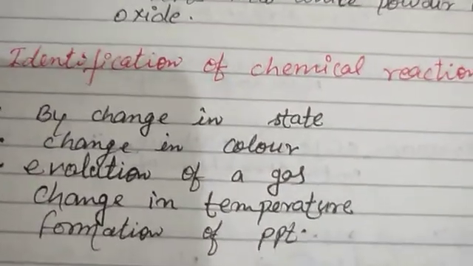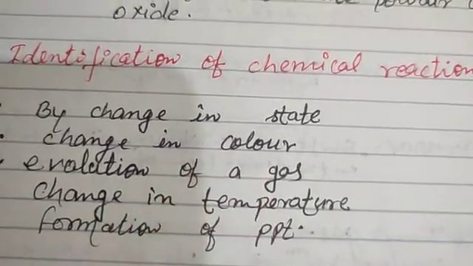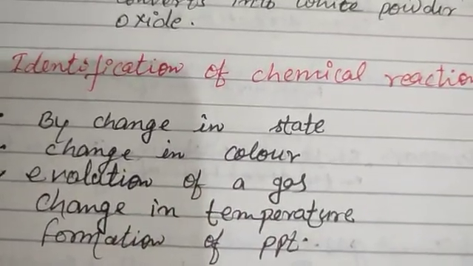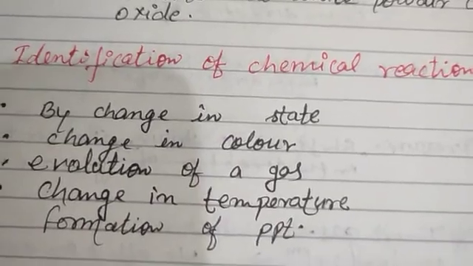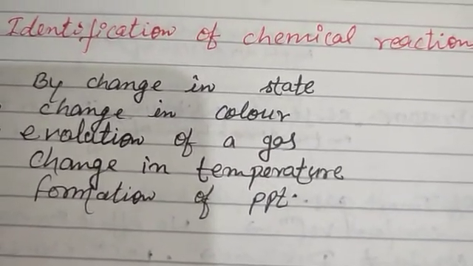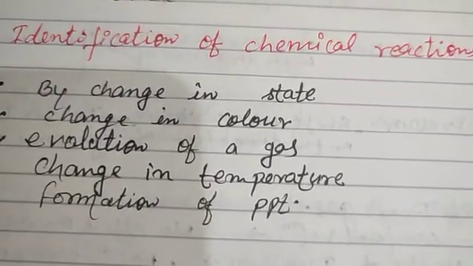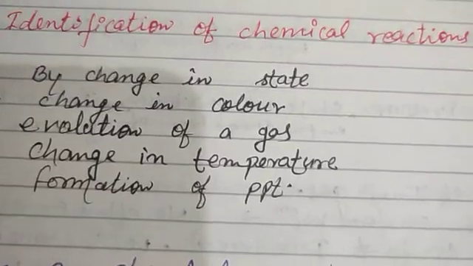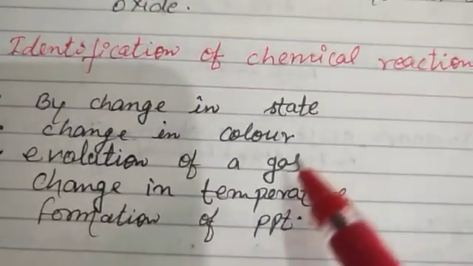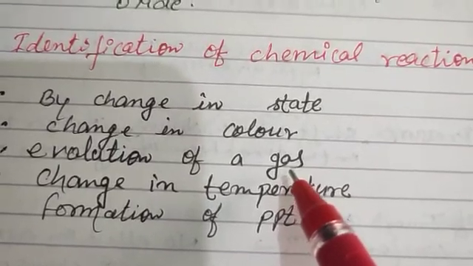So during the reaction, you can see the color is changed. So it is a chemical reaction. When zinc, which is solid, reacts with sulfuric acid, a gas called hydrogen is released, means during the reaction gas can be released.